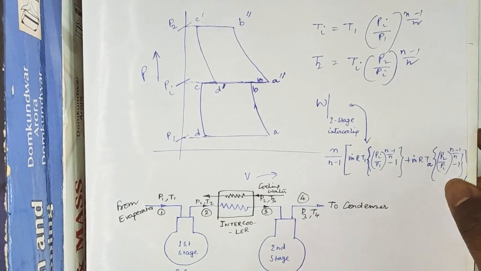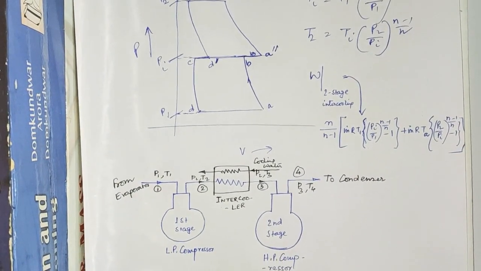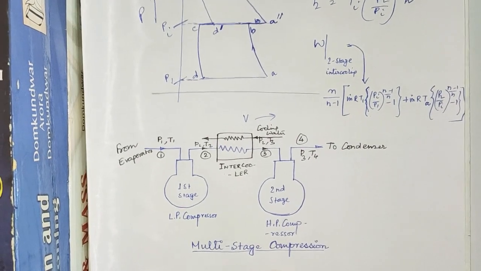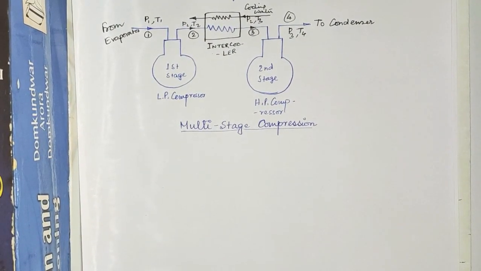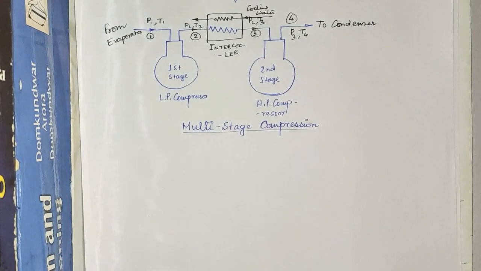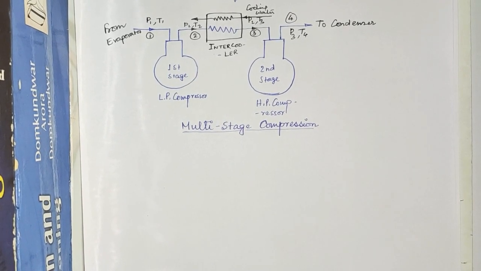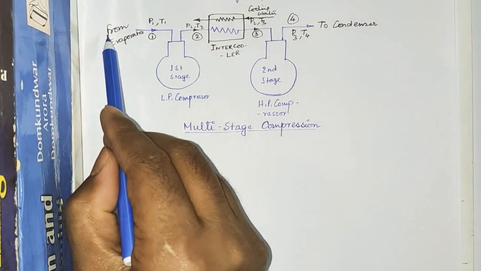Now I will discuss how this multi-stage compression arrangement can be done. So here this figure denotes the multi-stage compression arrangement. Now what is actually done in case of multi-stage compression arrangement? If you look at this figure, you can see that first of all the vapor refrigerant from the evaporator at